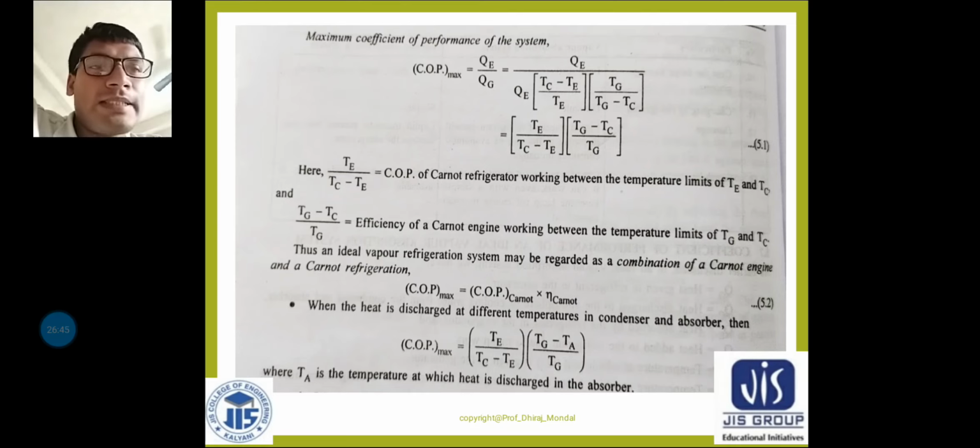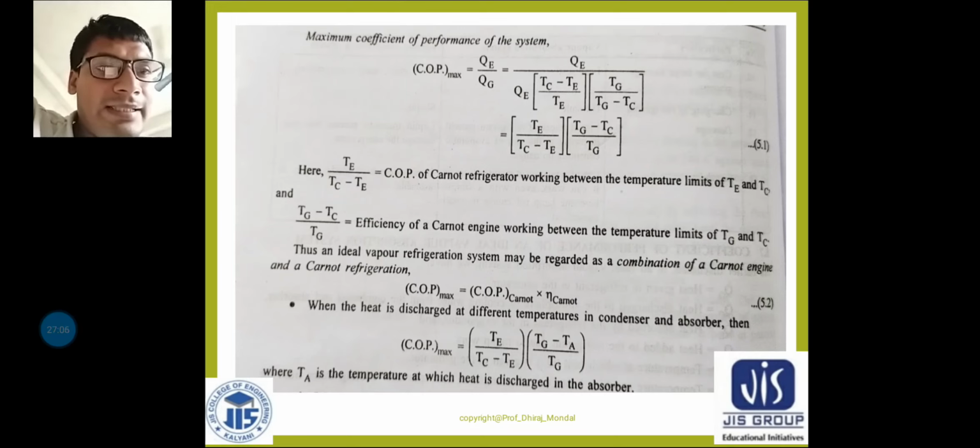Output by input, clear? So ultimately what we have seen is that the maximum COP of an ideal vapor absorption refrigeration system is equal to the COP of the Carnot refrigerator into the Carnot efficiency.